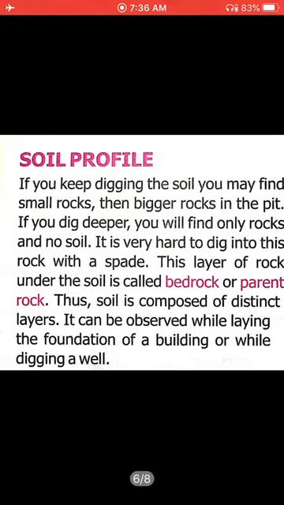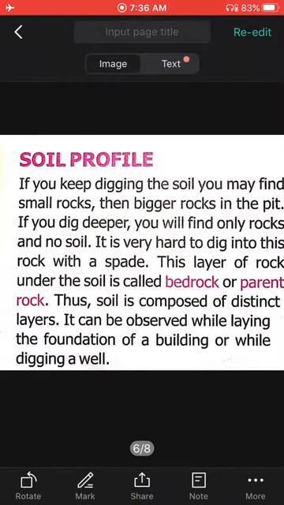Now, what is soil profile? Soil profile is a pattern in which soil layers are arranged. How can we find out? So what are we supposed to do? First, we keep on digging the soil. As we keep on digging, we will find various layers: small rocks, then bigger rocks in the pit.